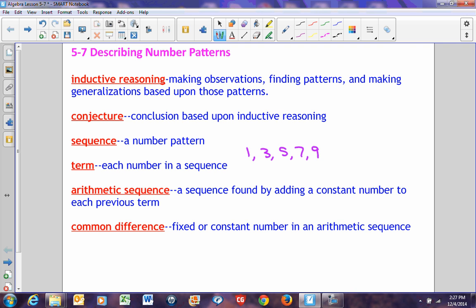An arithmetic sequence is a sequence found by adding a constant number to each previous term. The above is an arithmetic sequence because I'm adding 2 here, I'm adding 2 here, I'm adding 2 here, I'm adding 2 here. There's a constant difference, and that constant difference is 2. The constant number we're adding to the previous term is 2. That's called the common difference, the fixed or constant number. And so this makes this an arithmetic sequence. And we can work with arithmetic sequences and do some things with them.